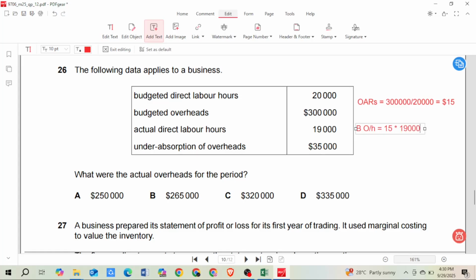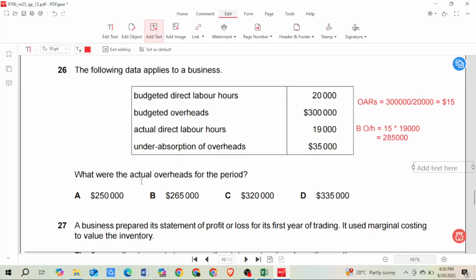So we use 19,000 labor hours. So we want to pay 19,000 into 15, that is 285,000. Okay, so this is your budgeted overhead.